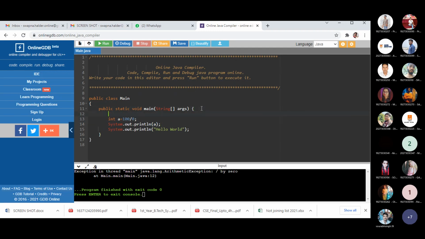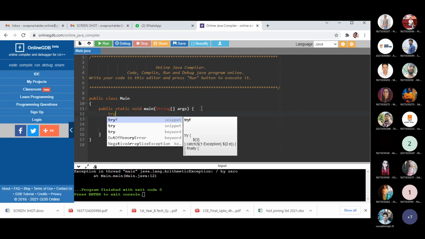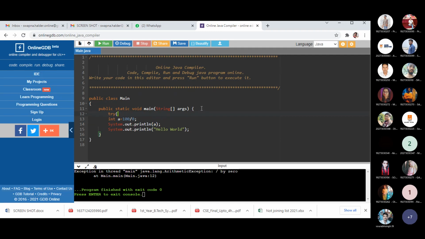Let's try to do this within the try block. These two lines may contain some error, so I am trying to enclose this part. But for the beginner, just understand that whenever you use the try block, you need to write the corresponding catch block.